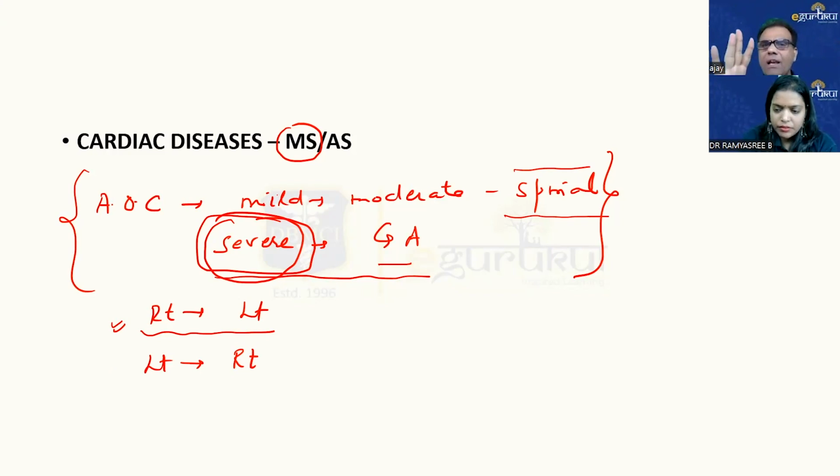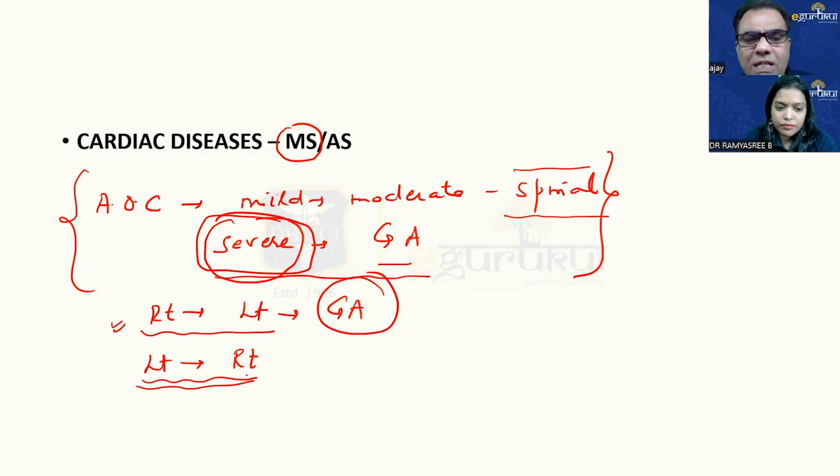Spinal causes hypotension, so it will decrease the afterload and worsen the shunt. So in right to left shunt, beyond any second thought, the anesthesia of choice is GA, because hypotension is not acceptable. While in left to right shunt, hypotension is beneficial, because if you decrease the afterload, the left to right shunt fraction will reduce. So for left to right shunts we go for spinal, while for right to left shunts we go for GA.